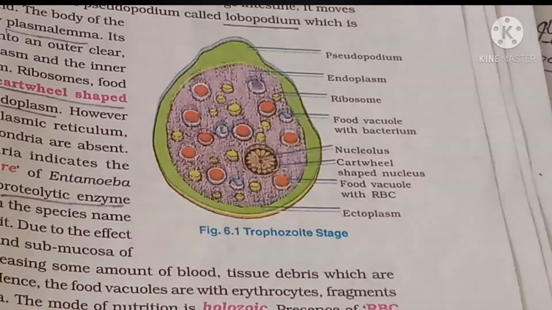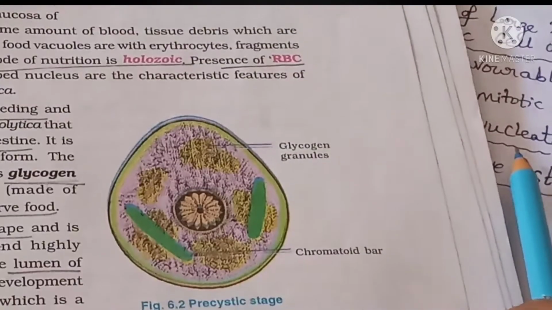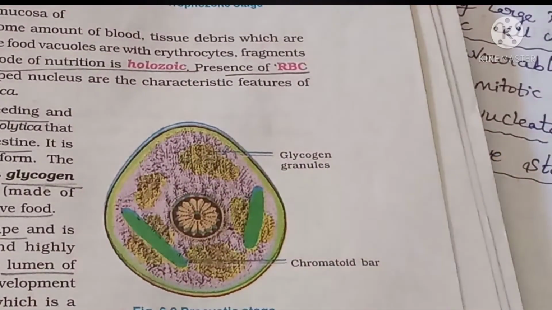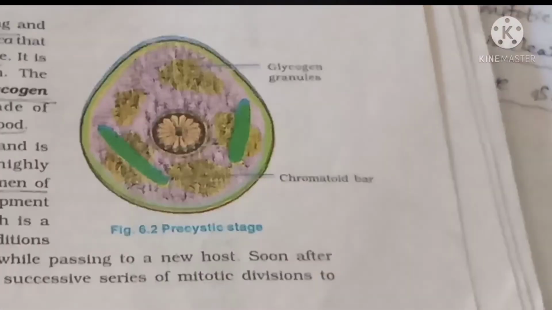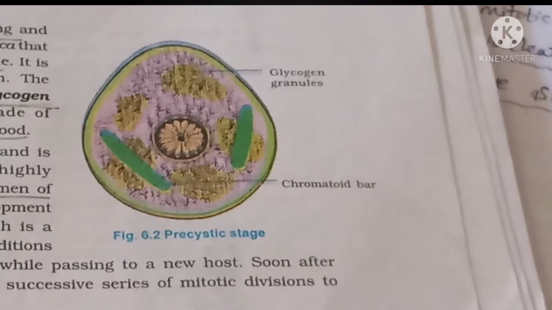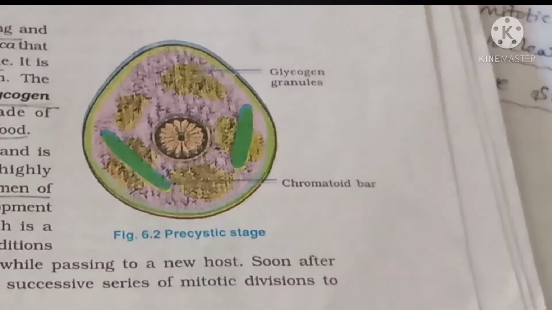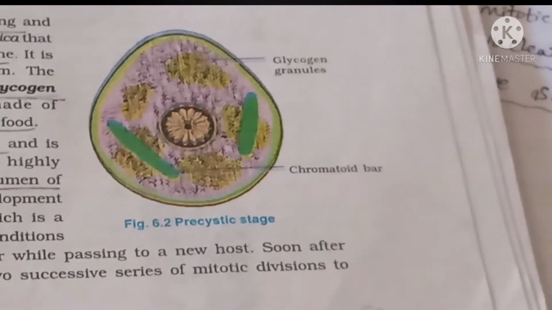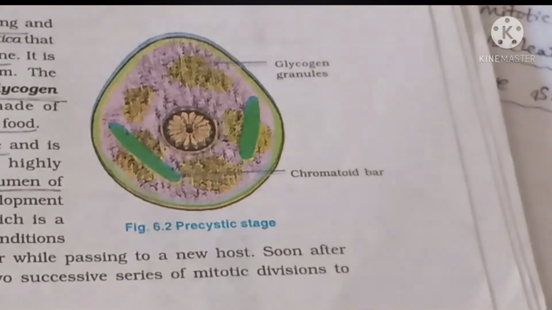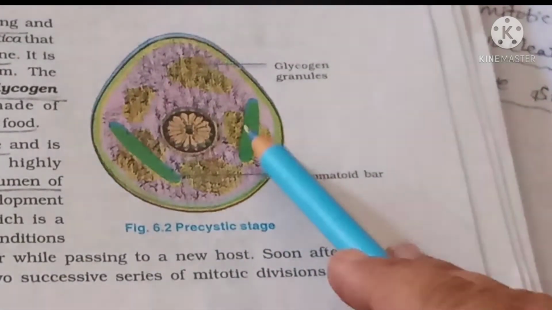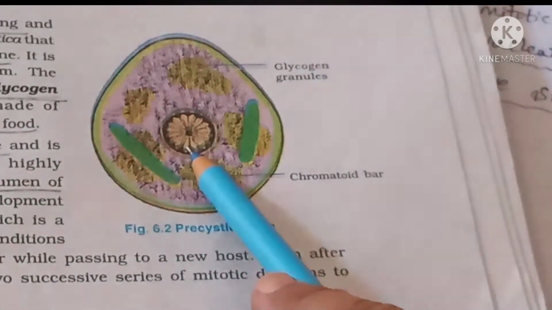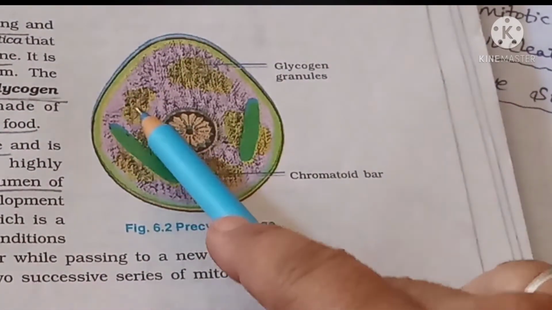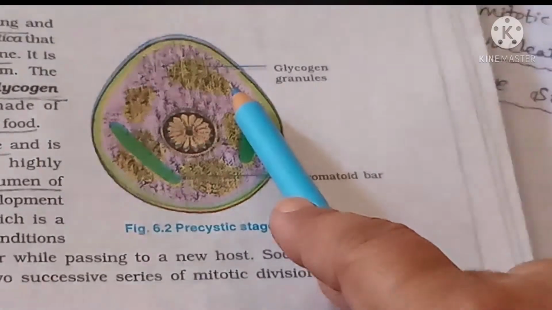Next, the second stage is the precystic stage. Just now I told you the precystic stage is a non-motile, non-feeding stage. So it is having only the chromatid bars. See the chromatid bars and the cartwheel shaped nucleus and some glycogen granules. So these are the glycogen granules.